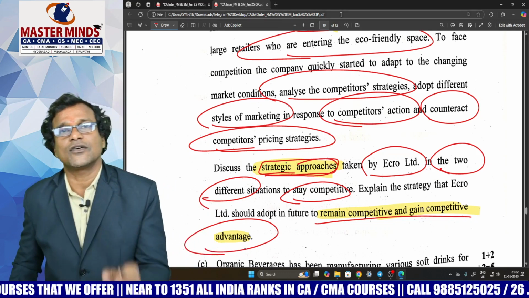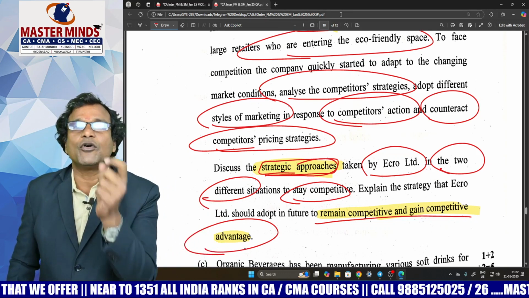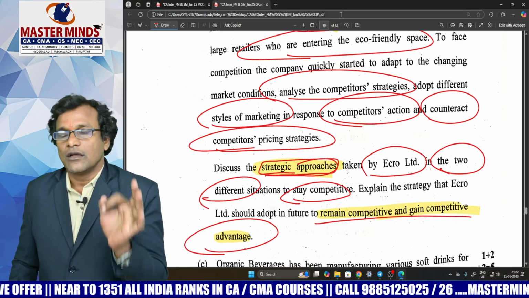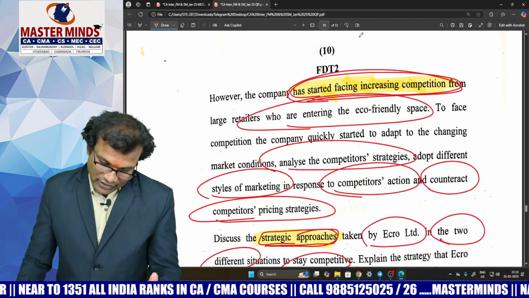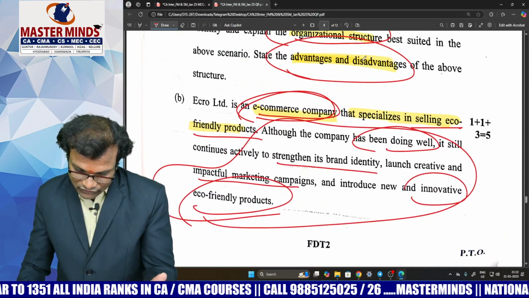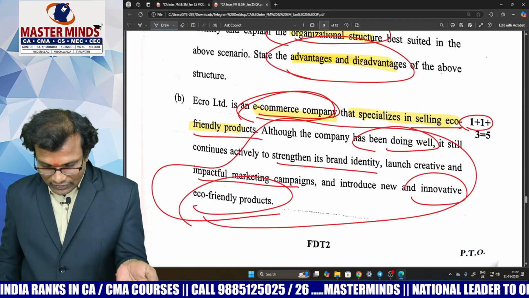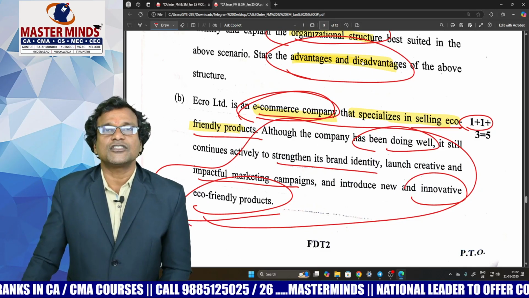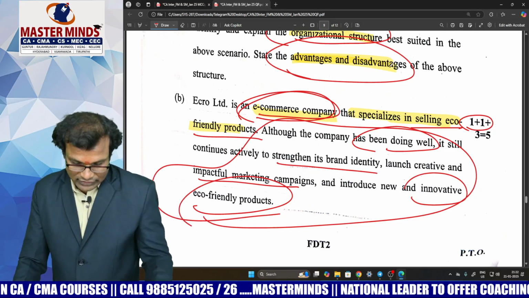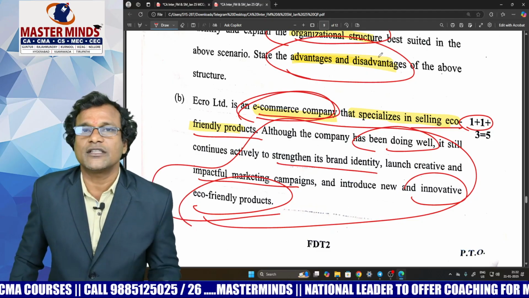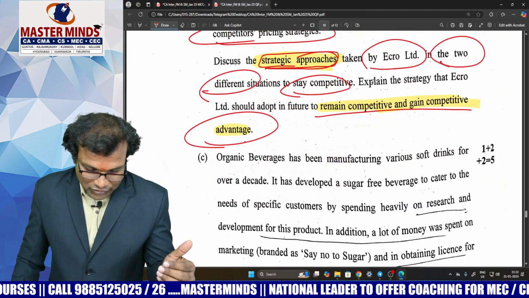I've understood the essence of this question. Indirectly, he is asking about the business level strategies. It's a very easy question. Look at the criteria of marks for this question. Look at these questions. Please deliver the definition of differentiation, deliver the definition of cost leadership strategy, etc. This is the essence of question number 5b.